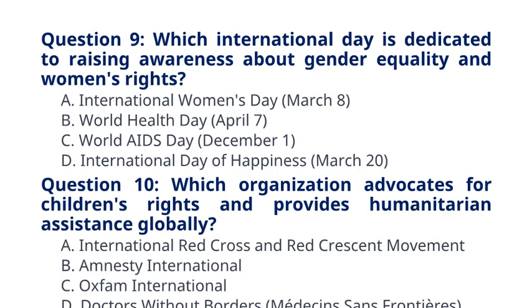Explanation: the International Red Cross and Red Crescent Movement advocates for children's rights and provides humanitarian assistance, including protection, healthcare, and education, to children affected by conflict, disasters, and emergencies worldwide.